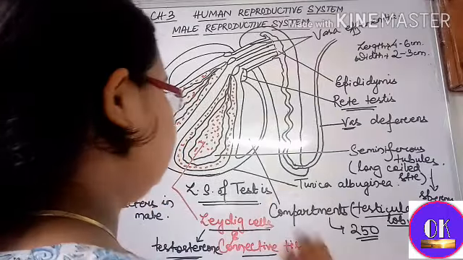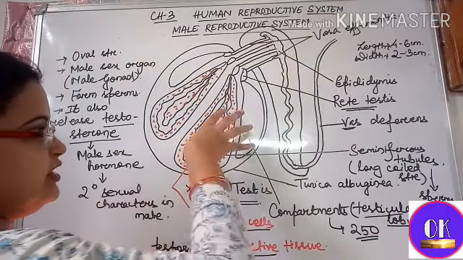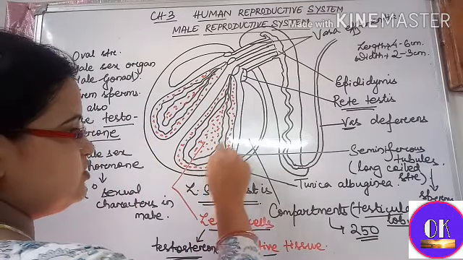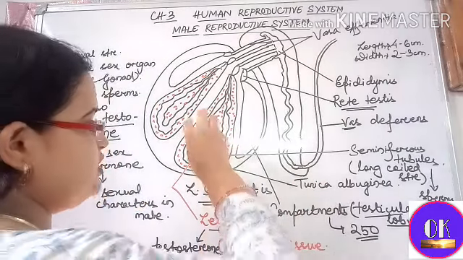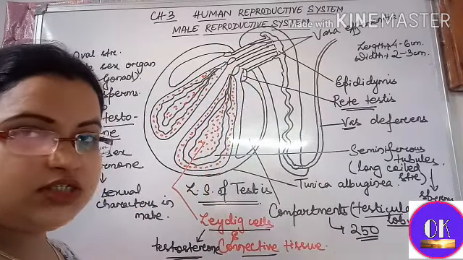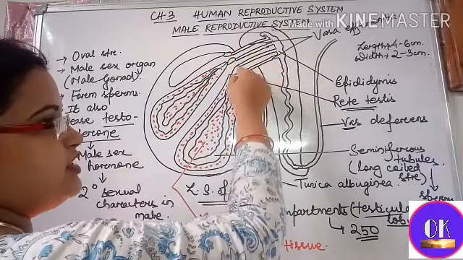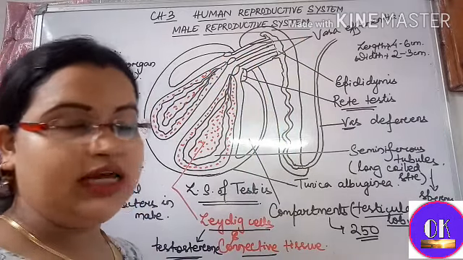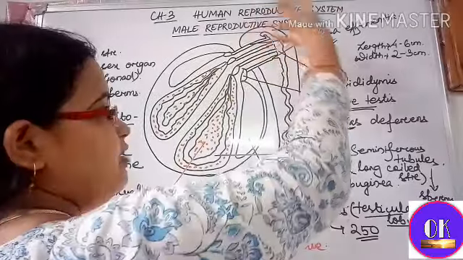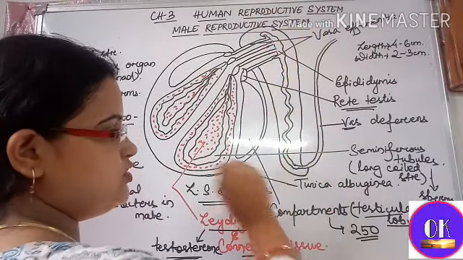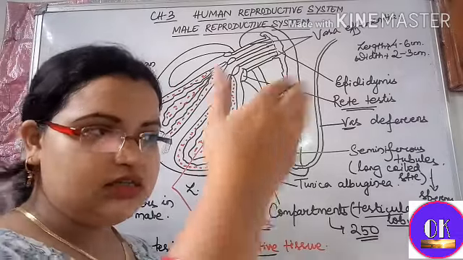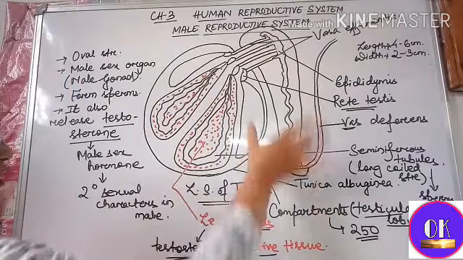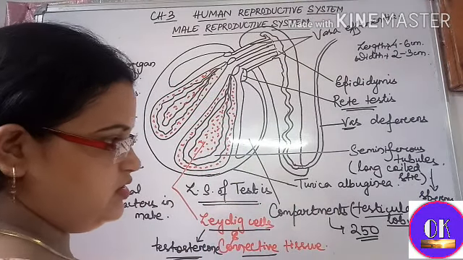So understood that the testes is an oval structure which contains many compartments, around 250, and each compartment contains seminiferous tubules which are responsible for the formation of the sperms. After their formation, these sperms enter the rete testis region. From the rete testis they enter through the vasa efferentia to the epididymis, where they get nutrition and become mature and motile. After they gain motility they move from the epididymis into the vas deferens, from where they enter the urethra, and through the urethra they are ejected out. So this is the whole structure, or you can say the LS of the testes.